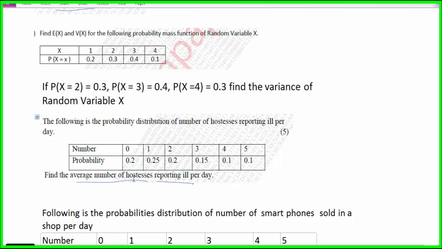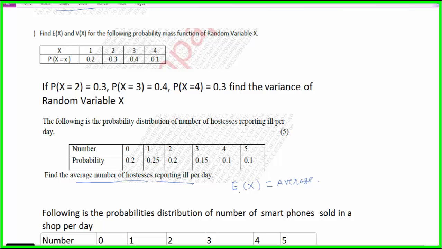Find the average number of hostesses reporting yield per day. How can you find the average number of hostesses yield per day? You just have to find E of X. E of X is the average number of hostesses yield per day. So you have to find E of X using the formula E of X is equal to summation of X into P of X. In this way you can find the average number of hostesses reporting yield per day.